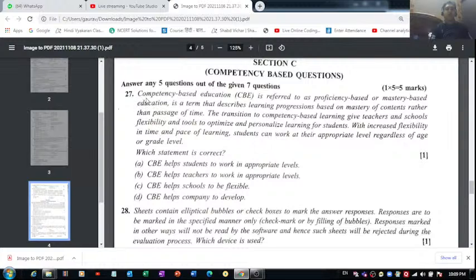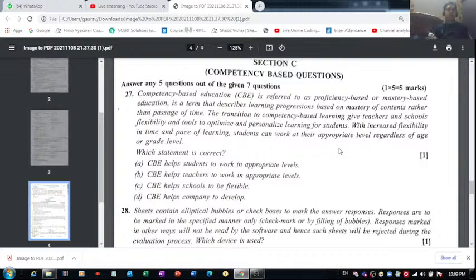It says that competency based education is referred to as proficiency or mastery based education. That is absolutely right. It is a term that describes learning progressions based on mastery of contents rather than passage of time. The transition to competency based learning gives teachers and schools flexibility and tools to optimize and personalize learning for students. With increased flexibility in time and pace of learning, students can work at their appropriate level regardless of age or grade level. Which statement is correct?